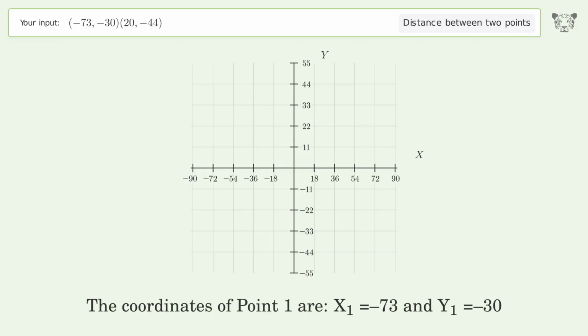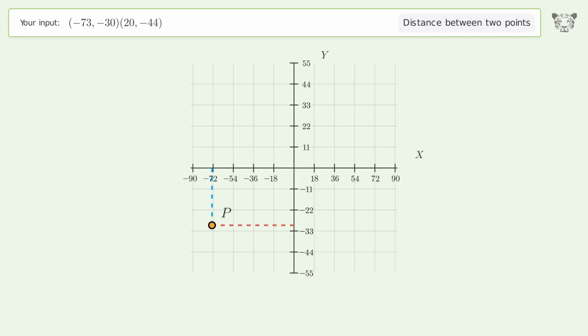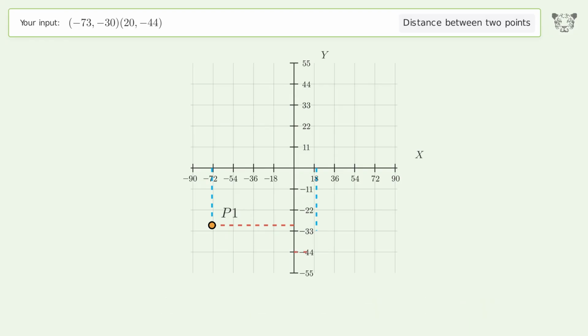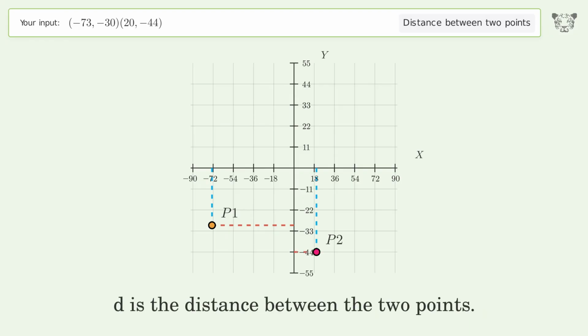The coordinates of point 1 are x1 equals -73 and y1 equals -30. The coordinates of point 2 are x2 equals 20 and y2 equals -44. D is the distance between the 2 points.